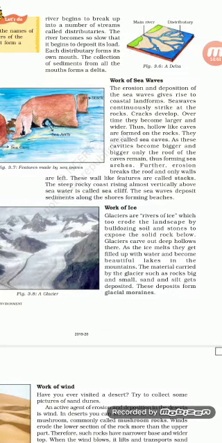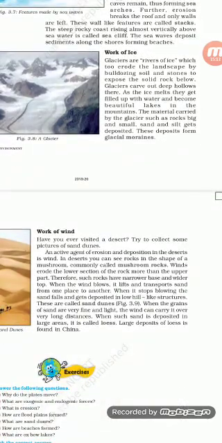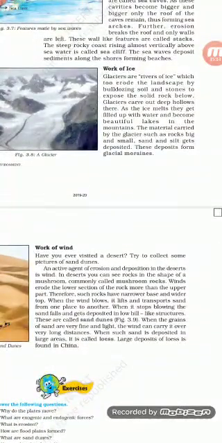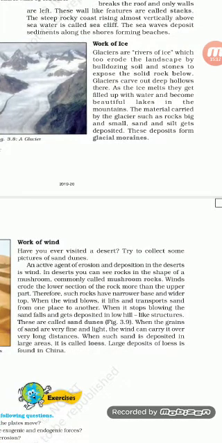The material that is carried by these glaciers, such as rocks, big and small, sand, and silt, all gets deposited in these lakes, and these deposits are called glacial moraines. Now we have discussed the work of water and ice. Now you will see how the wind affects the landforms on the surface of the earth.